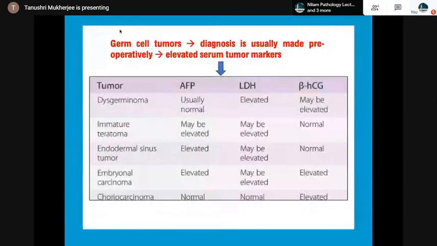Then germ cell tumor, diagnosis is usually made preoperatively, with elevated serum tumor markers. The common are dysgerminomas, immature teratoma, endodermal sinus tumor, embryonal carcinoma, and choriocarcinoma. Choriocarcinoma, alpha fetoprotein is normal, LDH is normal, but beta HCG is elevated.